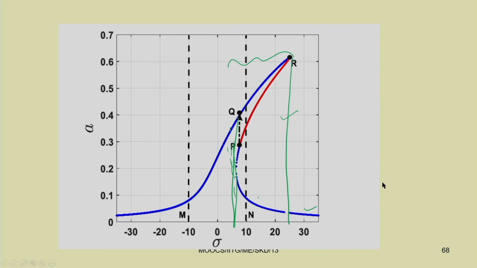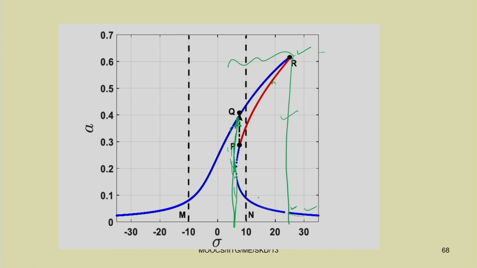If we go on increasing the frequency, that is, sigma is the detuning parameter, so by increasing sigma we are increasing the frequency, we can see at this point r it will jump down to this response, because after this the response is not continuous, so the system will jump down from r to this point. Due to this jump down the system may break or fail. Similarly, by decreasing sigma, it will follow this path, and at this position it will have a tendency to jump up.